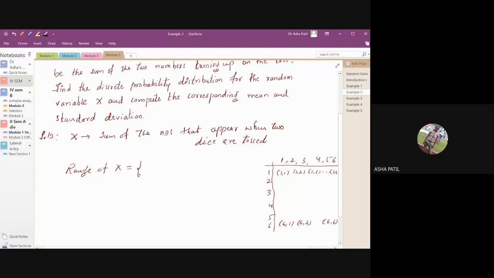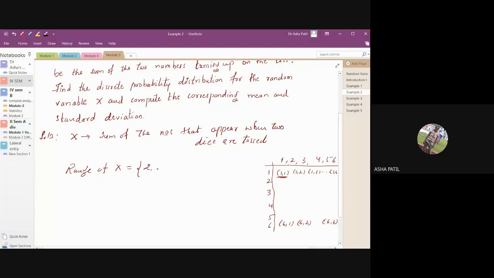Now just by writing this, you can come to know the range of X, which values X takes. What is X? Sum of the two numbers. What is the least number? 2, because the smallest is 1 1, and when you add these two you get 2.